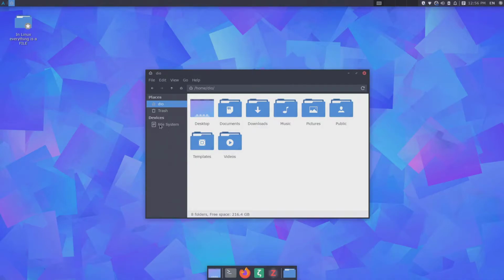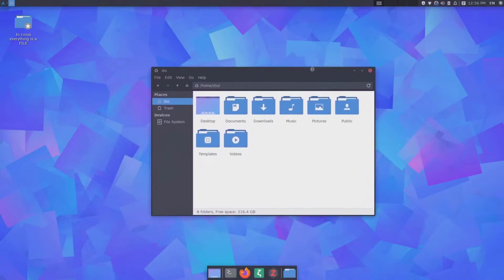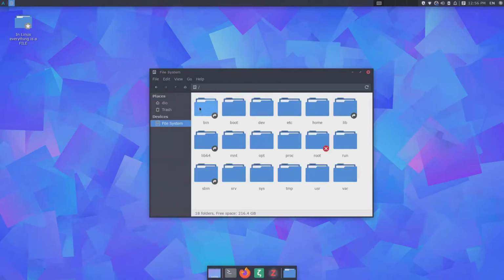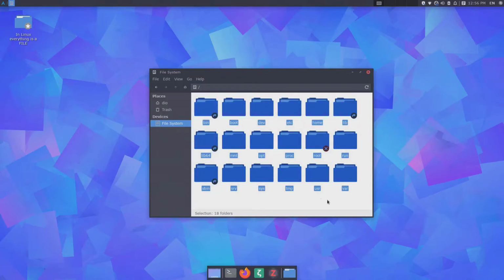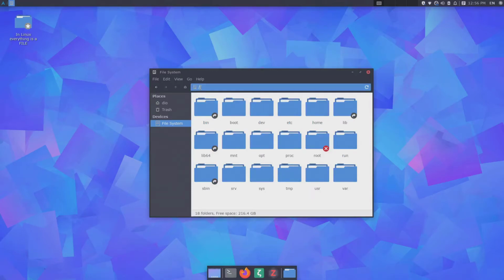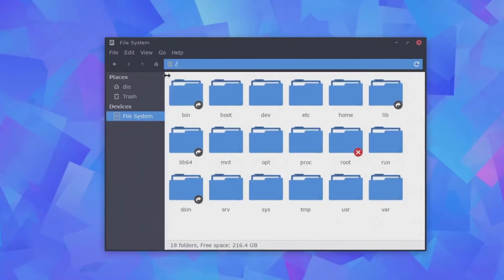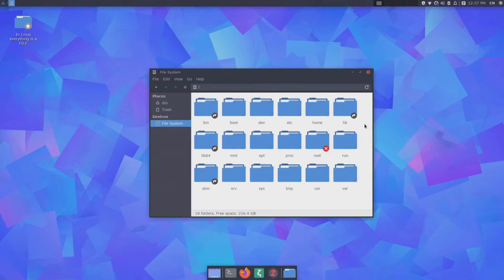If we click here on file system, on some other file managers, this will be presented as root. But nevertheless, it's the same thing. So if I click on file system, I know for sure that I'm at the top of the hierarchy because I can see all of those different directories. And by this symbol up here, the slash represents that we are in the root directory, the top of the hierarchy in the file system. So let's go through these directories one by one and talk briefly about them, everything that you will need to know in order to understand how Linux works.